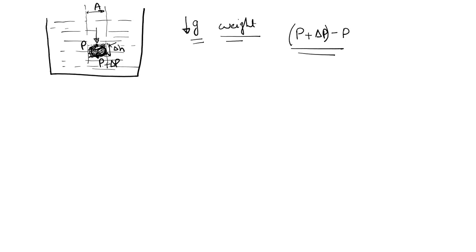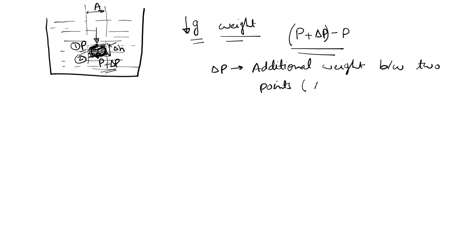Whatever the fluid is there, that extra pressure will be added to this P and we will get P plus delta P, right? So delta P is nothing but the additional weight between two points, that is point number 1 here and point number 2 here, or I can say in between delta H height.